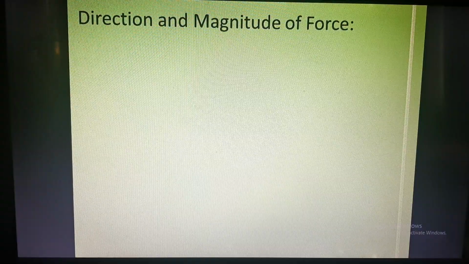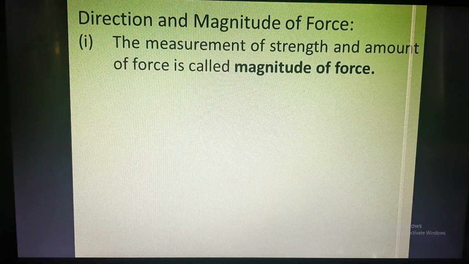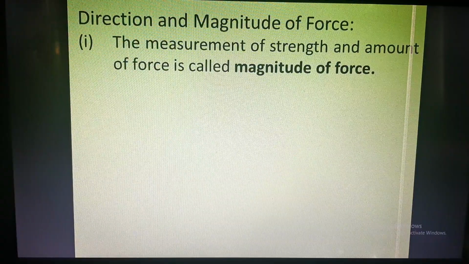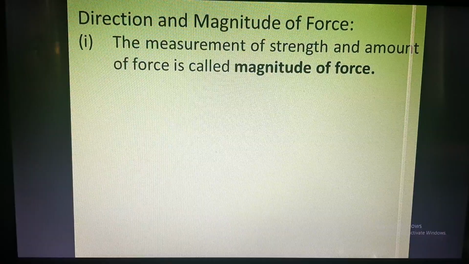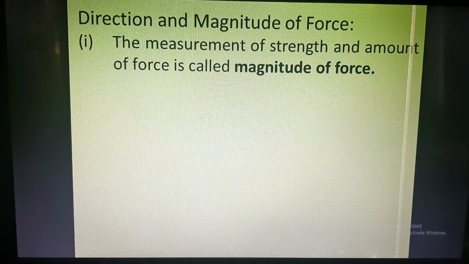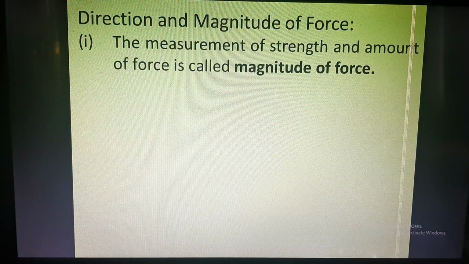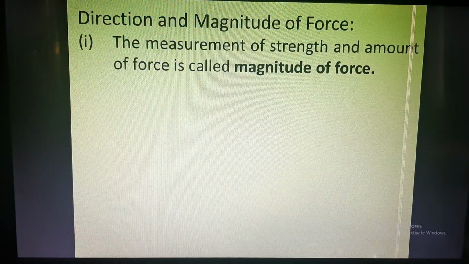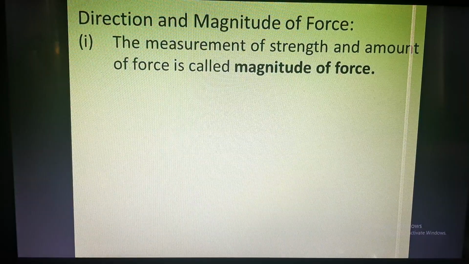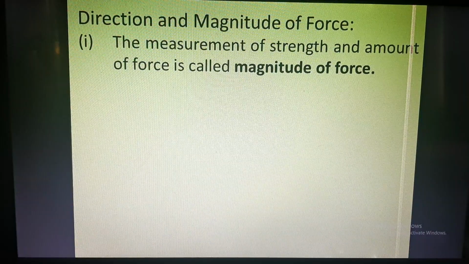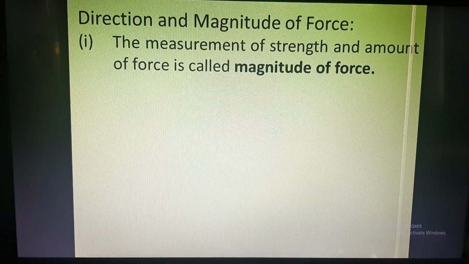Now, direction and magnitude of force. So what is direction and what is magnitude? First we will discuss magnitude. The measurement of the strength and amount of force is called the magnitude of force. For example, when we saw a man pushing a car with some force, how much force he is applying is called the magnitude of the force.